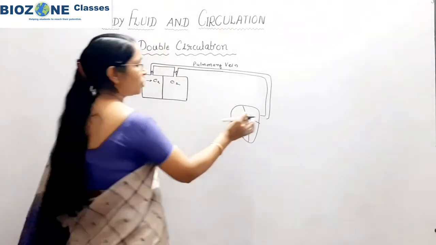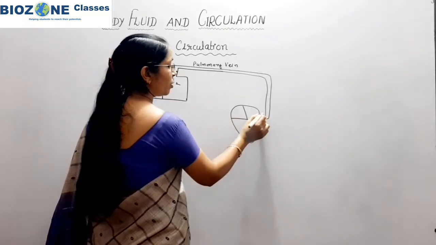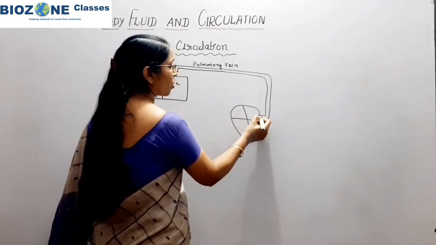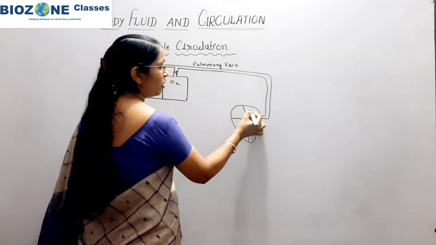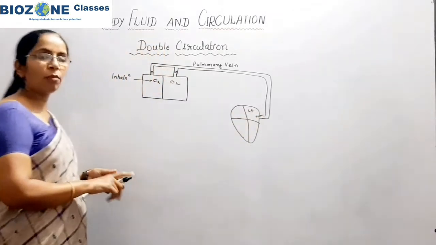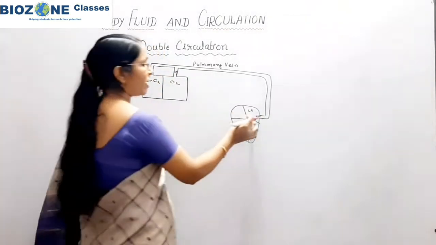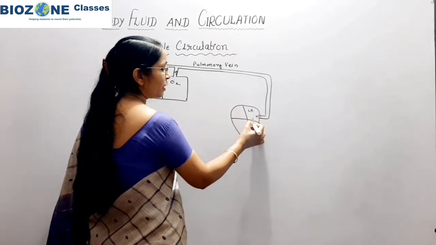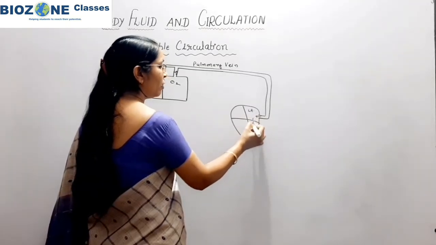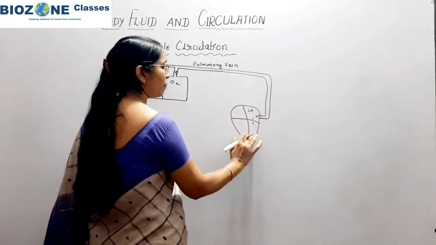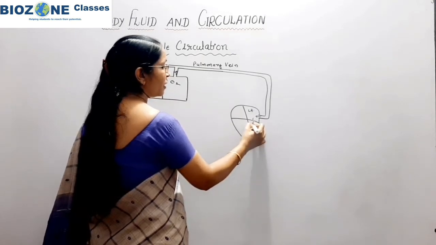So the pulmonary vein drains oxygenated blood into the left auricle. From the left auricle, with the help of the bicuspid valve, the blood enters the left ventricle. In the left ventricle, you remember, the aorta is present.